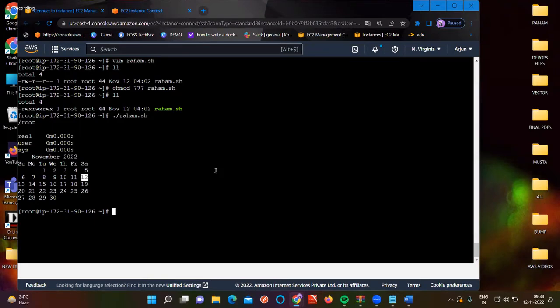For example, in a real-time work environment, if you want to do some daily activities in an order, the same thing you need to repeat on all the servers. So at that time, we need to run 10 commands. Instead of running 10 commands on 10 servers, if I create a script, can I run the script directly? That is the best way. Clear? Okay. Mostly we use scripts for automation purposes.